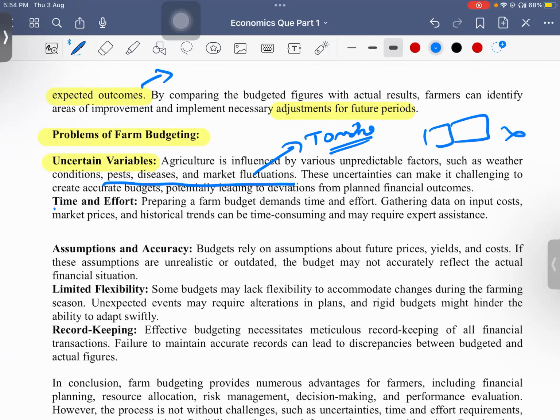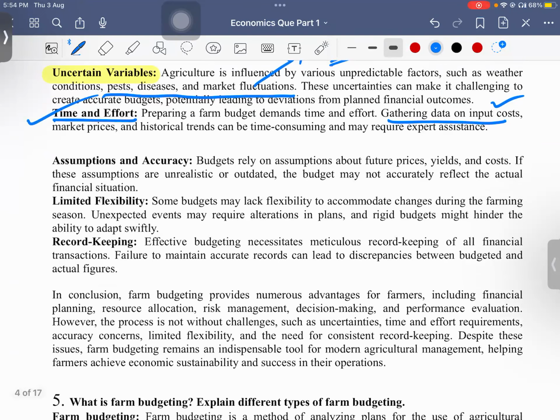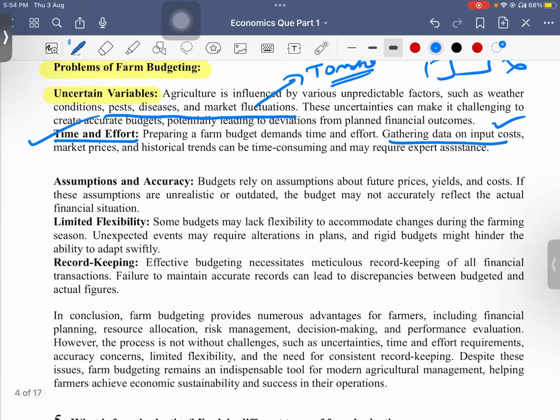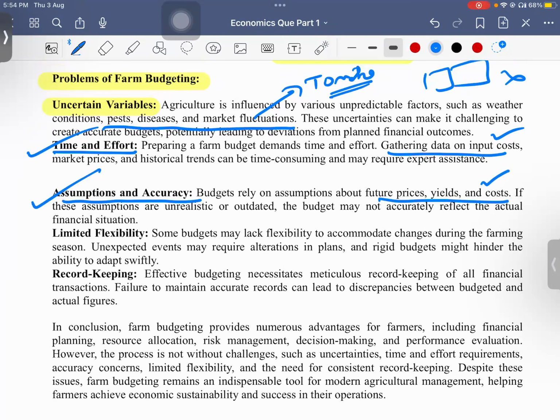Okay, and time and effort. It also requires gathering a lot of data, some software and other things if you are doing it very precisely. So it involves cost. It is not possible for small and marginal farmers. And also there is an issue of assumption and accuracy. We assume the prices, yields, and costs, but that may not be the reality, because in agriculture the price is completely variable. Sometimes we get a good price and sometimes a very low price. And there is limited flexibility because we are making it very rigid and stringent.